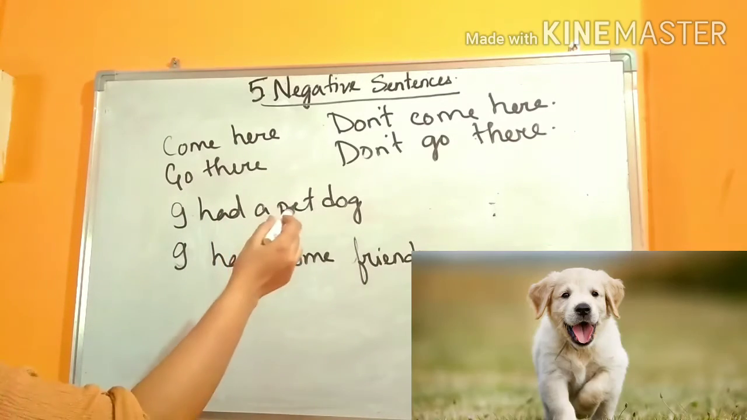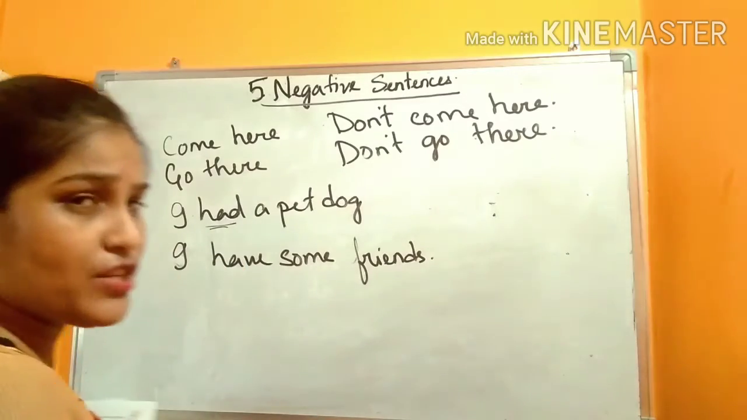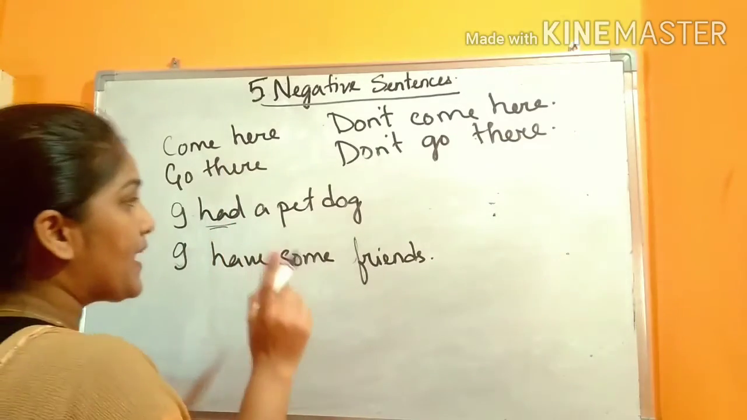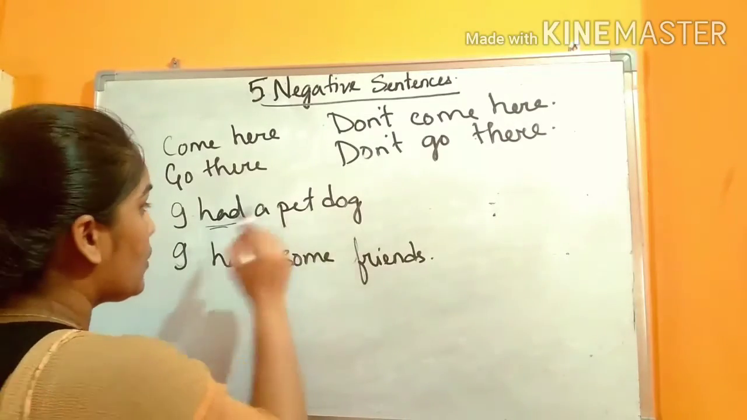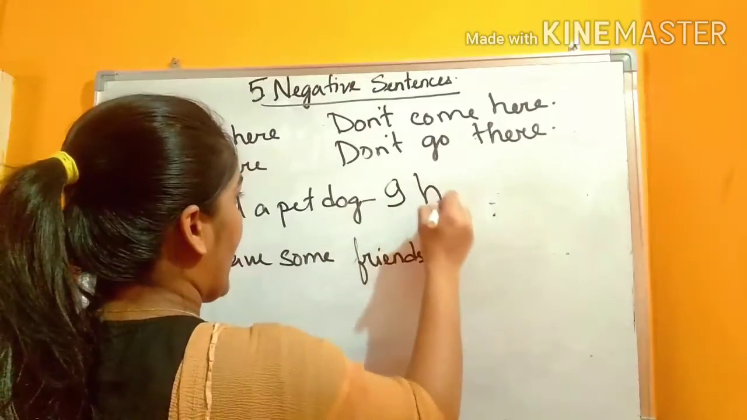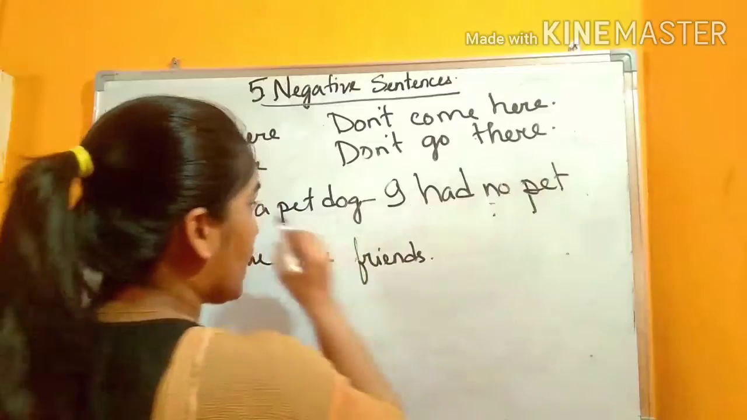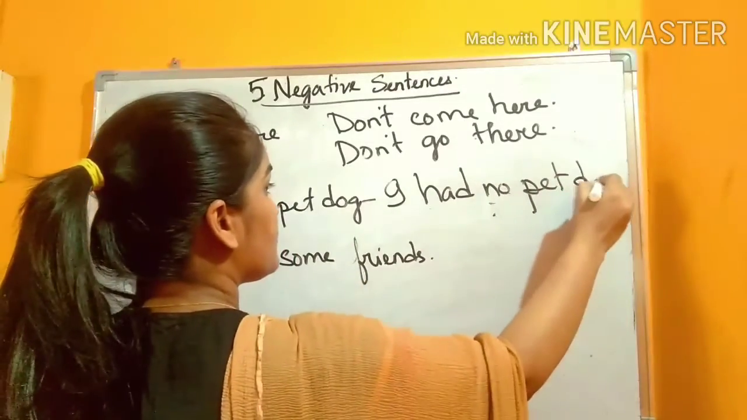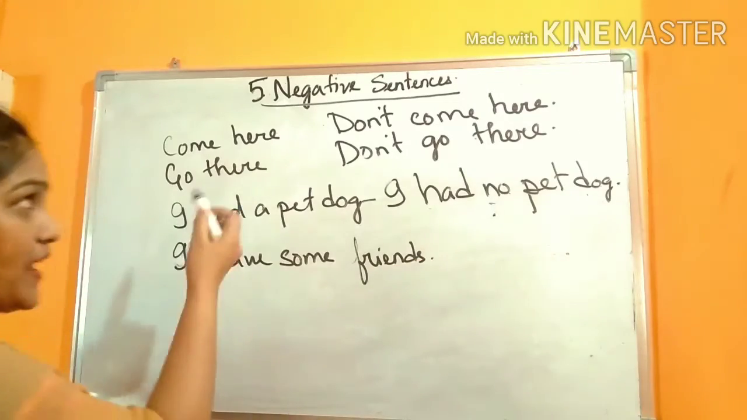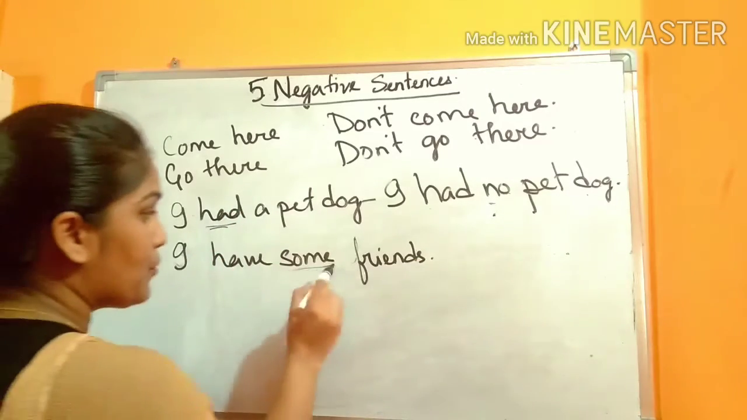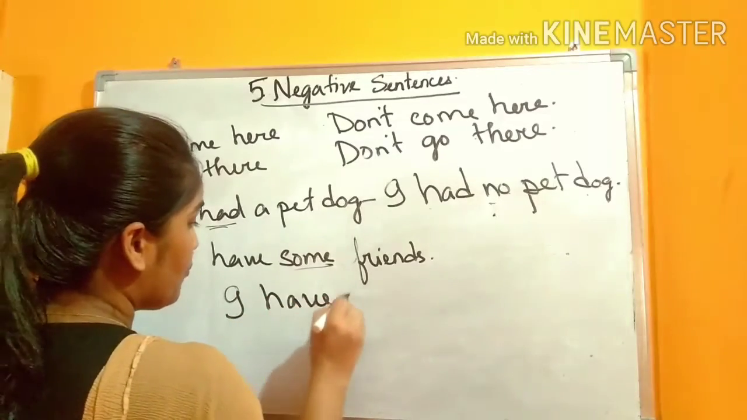Now, I had a pet dog. Had is the verb here. How will you change it into negative? If you have to change into negative, you have to remove a. I had no pet dog. You cannot use a again. Now, I have some friends. If you want to make the sentence negative, you have to remove some. Understood? I have no friends.